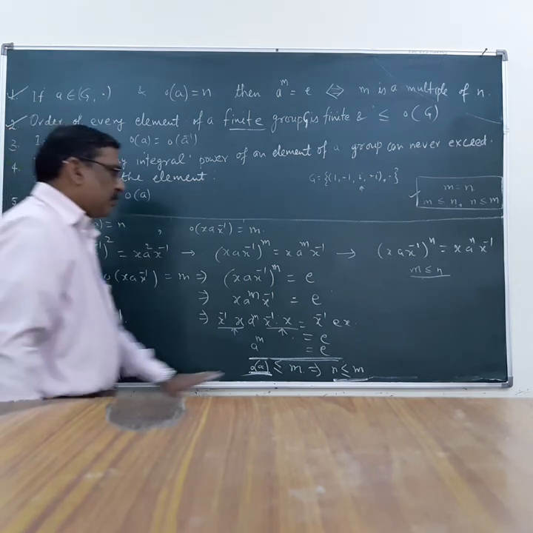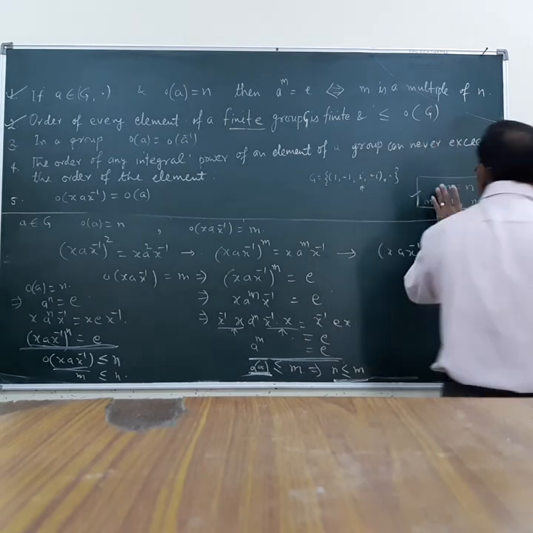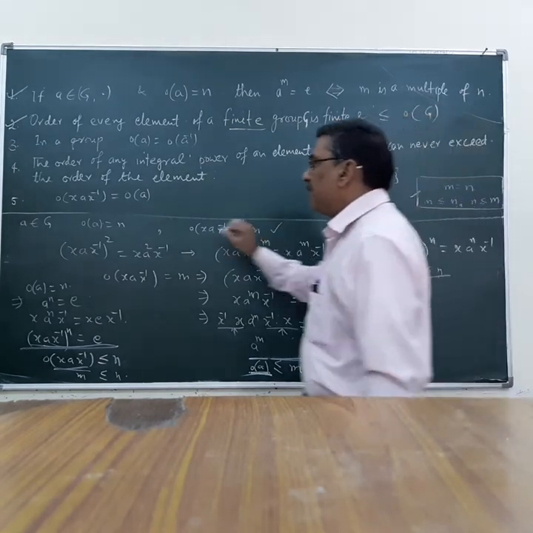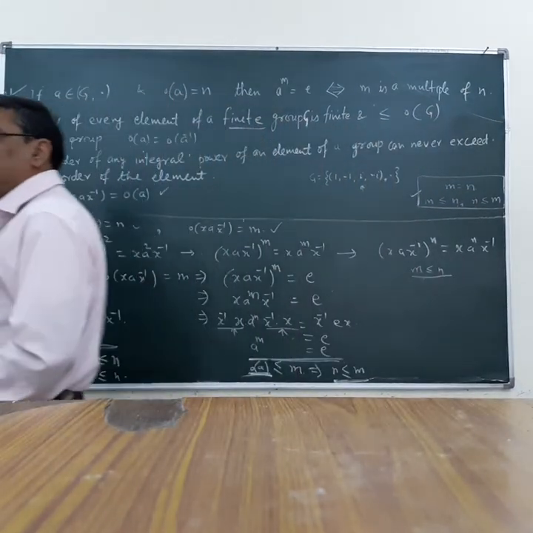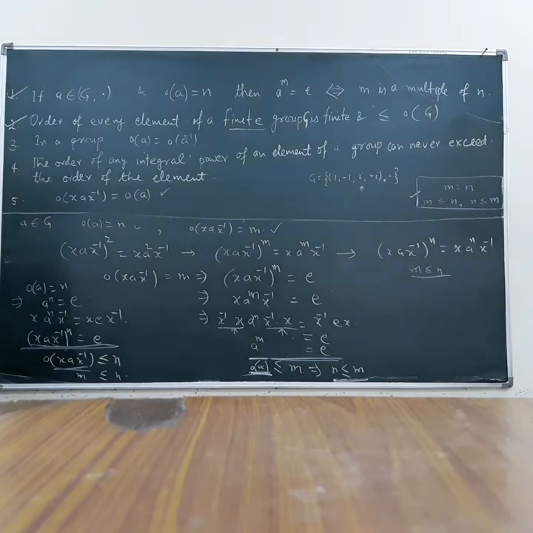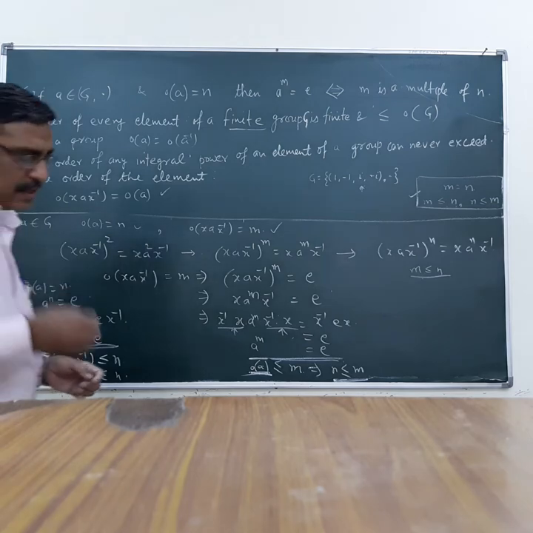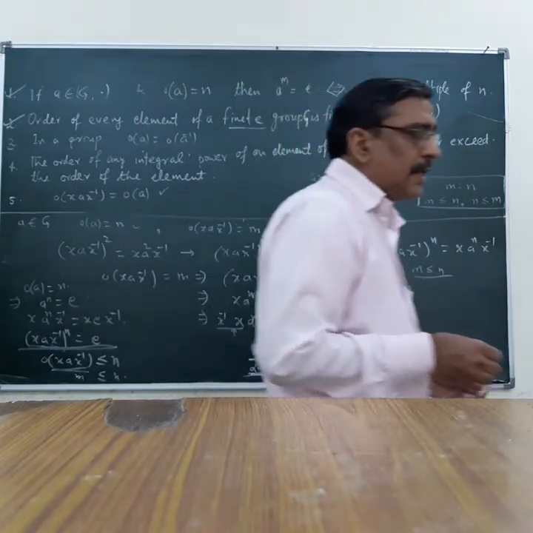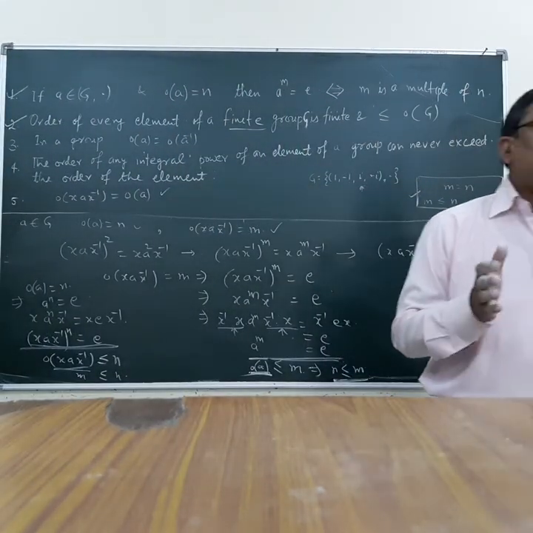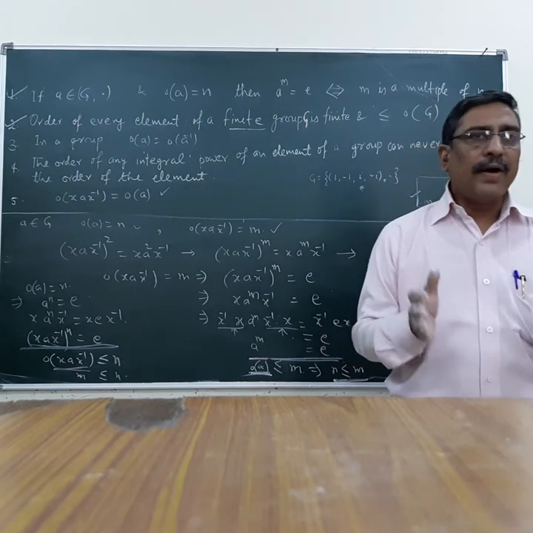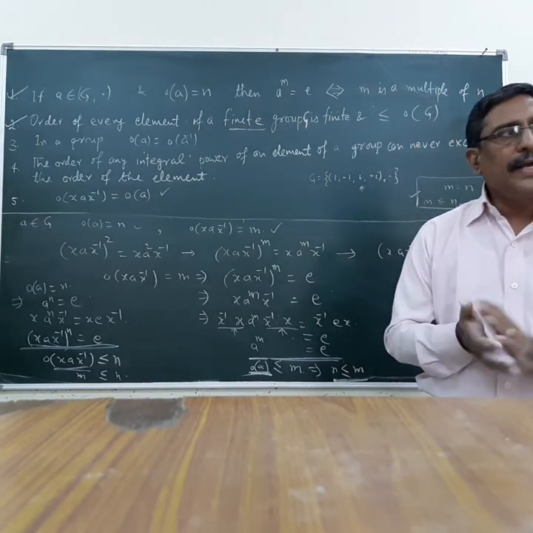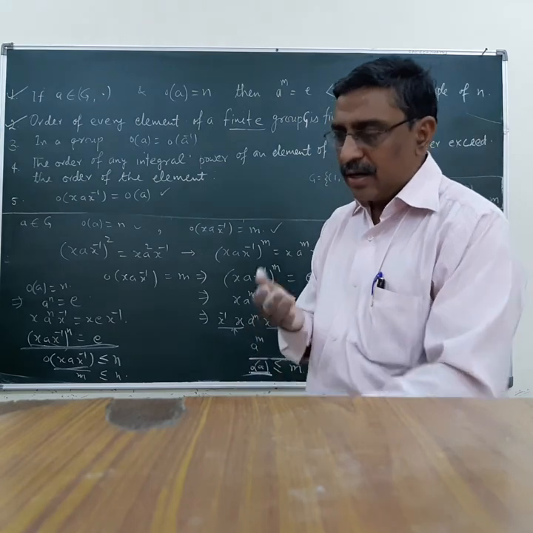Thus, from these two results, we can easily say that m is equal to n, meaning these two elements have the same order. And just a single result: the identity element always has order 1. In any group, the identity element has order 1.